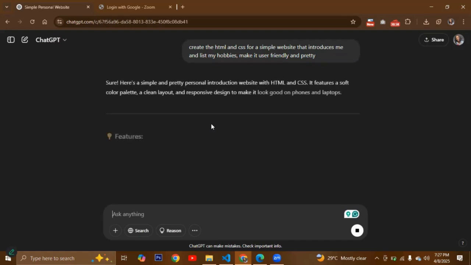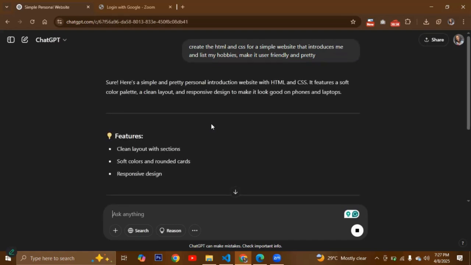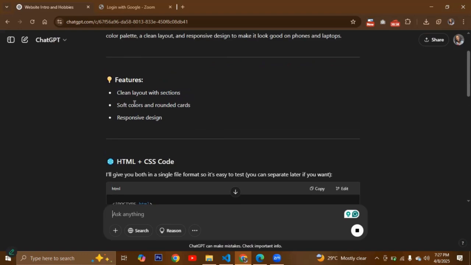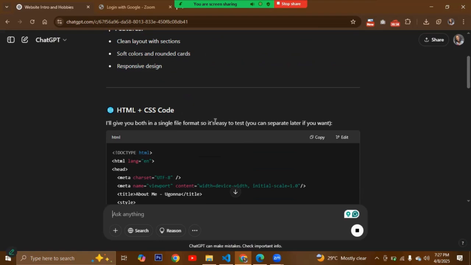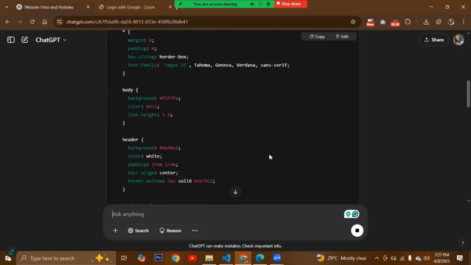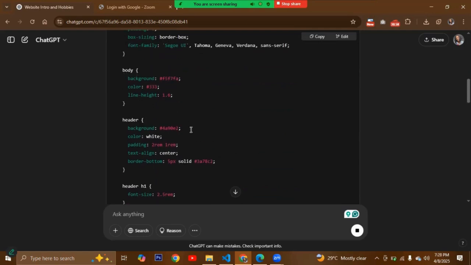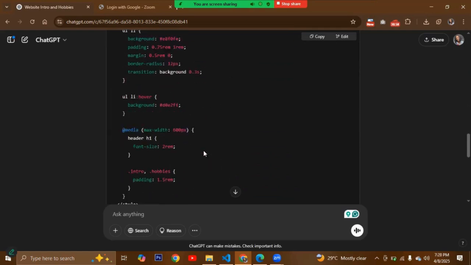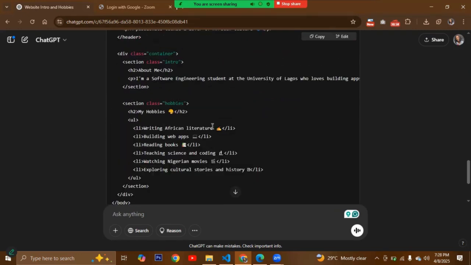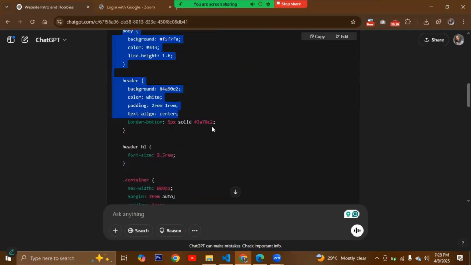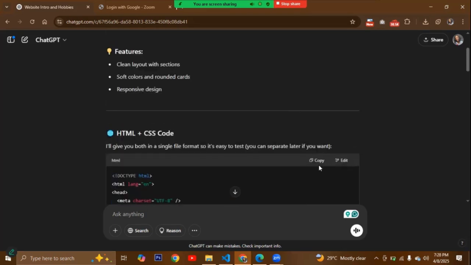And we'll see that AI, which is the artificial intelligence, instantly gives us a clean HTML and CSS code. Let's see. So we can see here that this is the HTML code. So it says, I'll give you both in a single file format, so it is easy to test. You can separate it later if you want. So this is the CSS code, and this is the HTML code. Good. So I'm just going to copy this.